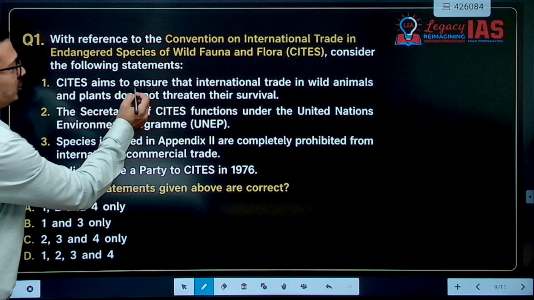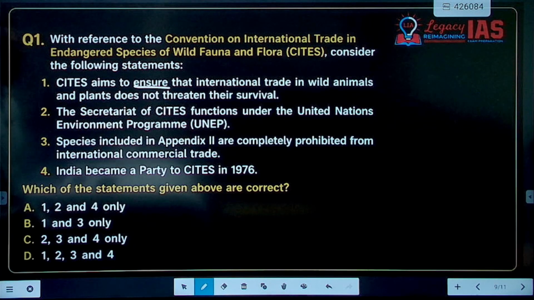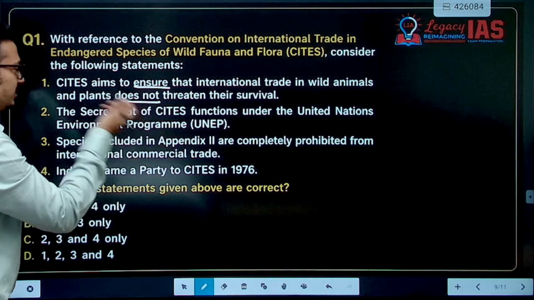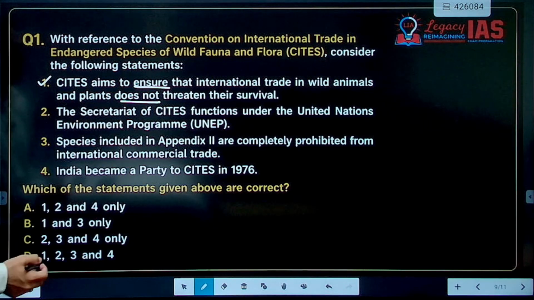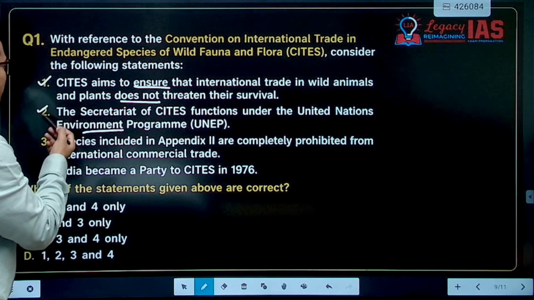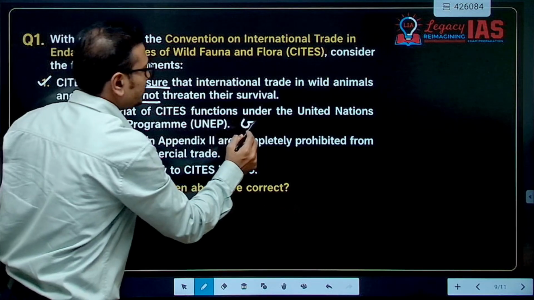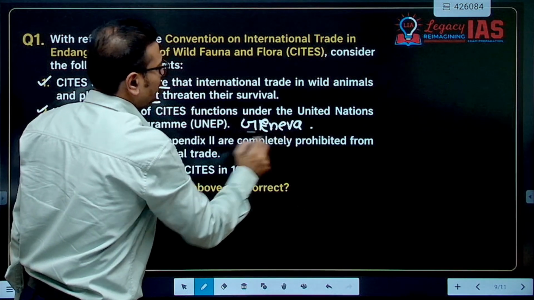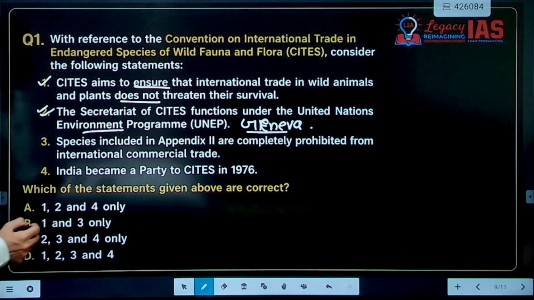CITES aims to ensure that international trade in wild animals and plants does not threaten their survival. It is one aim, we can say, intention. The Secretariat of CITES functions under UNEP. Just now we talked about that. It is located where? Geneva, Switzerland, where UNEP's secretariat is located.